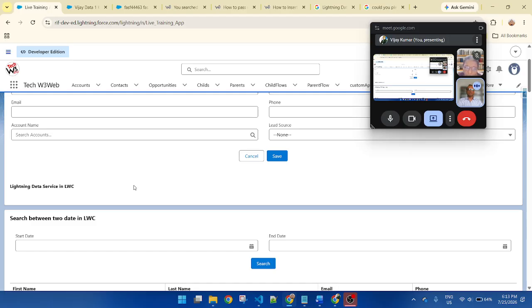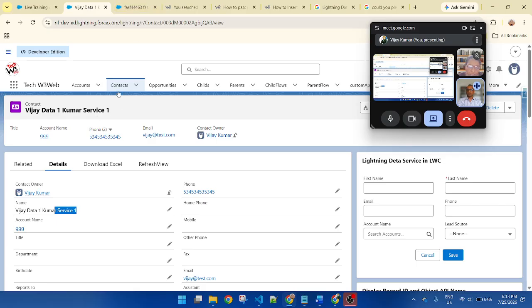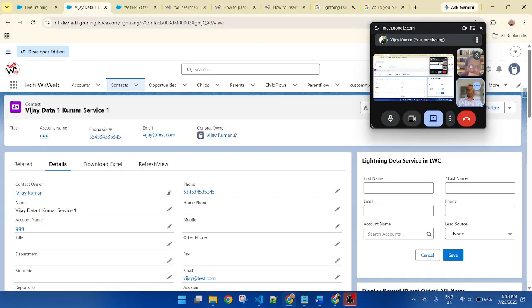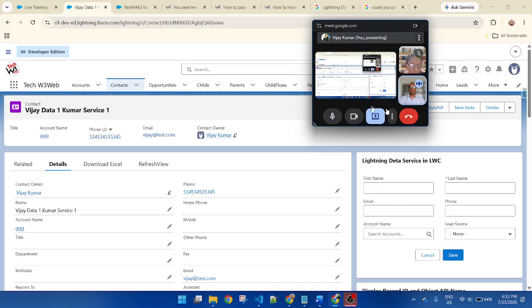So if you want to display the edit and view mode, simply go to the Contact, open any of the records. Let me suppose I open the first one, and we need to call this component in the detail record page of the object. Okay, Deborah, got it?